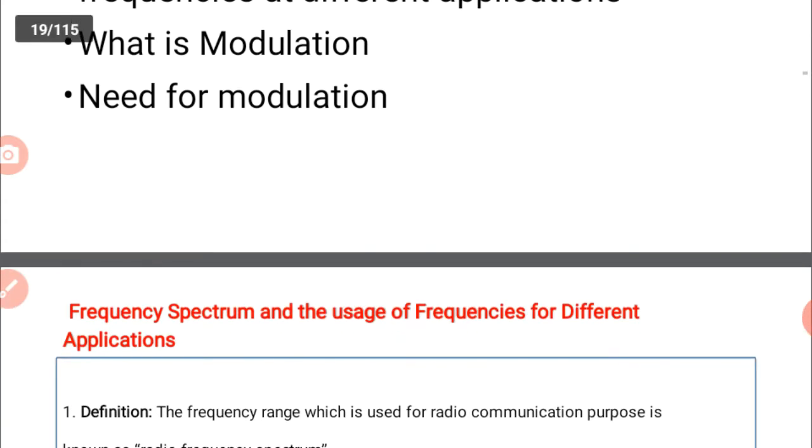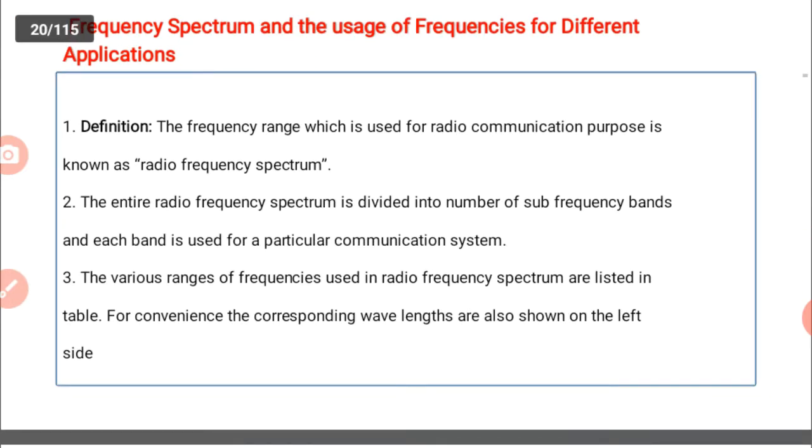Let us go to the frequency spectrum and usage of frequencies for different applications. The frequency range which is used for radio communication purposes is known as the radio frequency spectrum. It is also called the frequency spectrum.